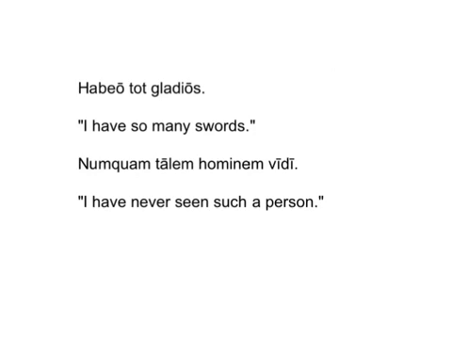Here are a few example sentences using these demonstratives. So for example, habeo tot gladios. I have so many swords. I just want you to notice that the tot there is not declined, it's indeclinable. Another example, numquam talem hominem vidi. I have never seen such a person. Notice that talem here is a third declension adjective, right? Not a big deal.